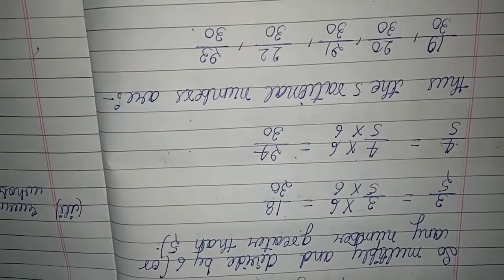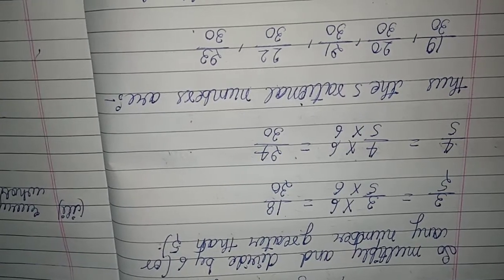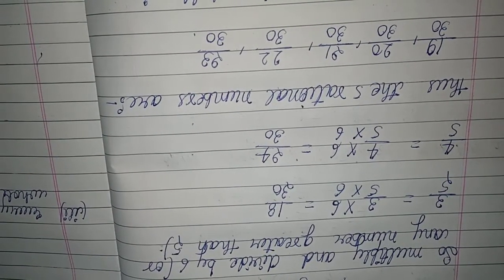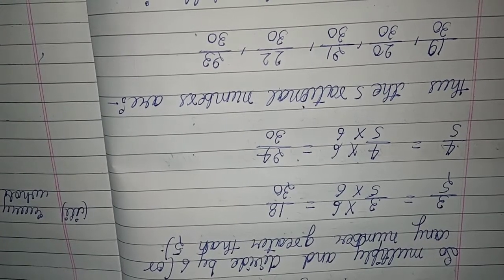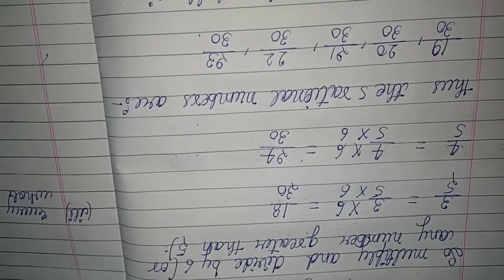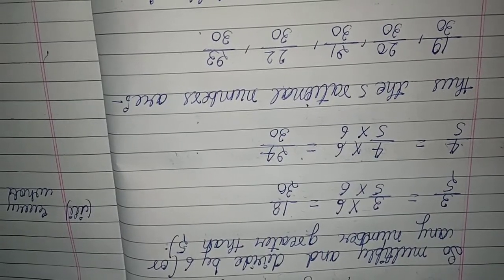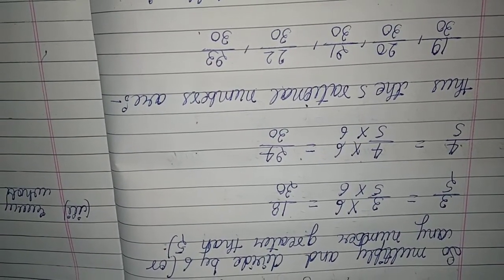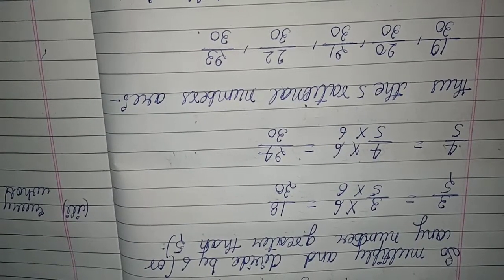Thus we have to find 5 rational numbers. So we get 19 upon 30, 20 upon 30, 21 upon 30, 22 upon 30 and 23 upon 30. These numbers are greater than 3 upon 5 and less than 4 upon 5. So it is our required answer of this question.